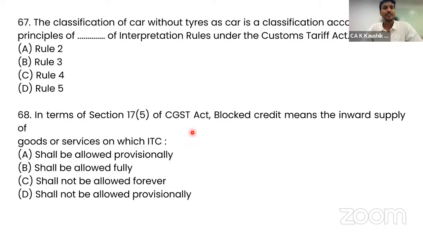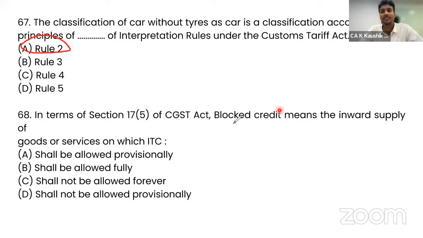Moving further, question 67. The classification of a car without tires as a car is a classification according to which rule? Principles of rule number 2, 3, 4, 5. This is the first rule, which says that a part of the product which is not fully manufactured will be considered as the actual product. A pencil without the rubber at the top is still a pencil. A pen without a cap will be taxed as a pen. A car without a tire will be considered as a car. So rule 2 talks about this interpretation, and rule 2 is the correct answer.